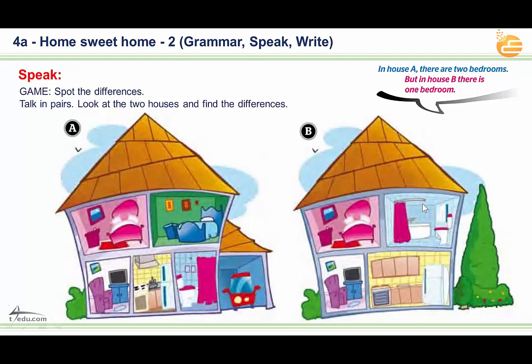Okay, so I want you to make questions like this. I want you to play a game with your brother, your father, your mother, or whatever, and take two photos and try to get the differences from them and try to use there is if it's only one thing, and there are if you have plural, more than one thing. Okay?